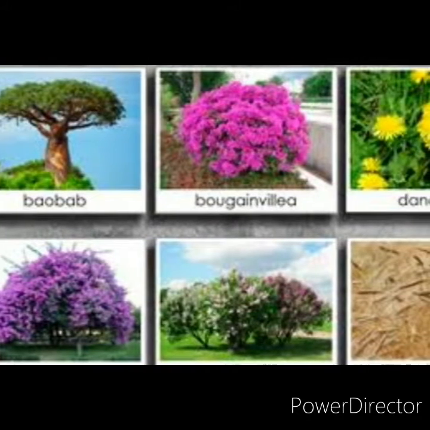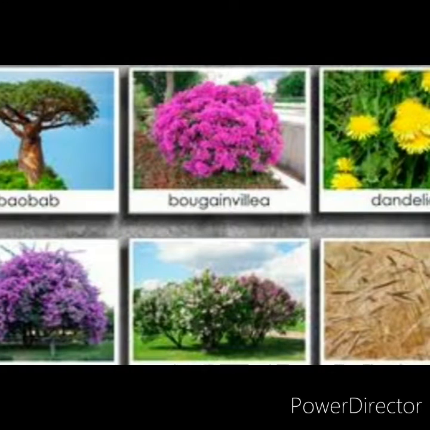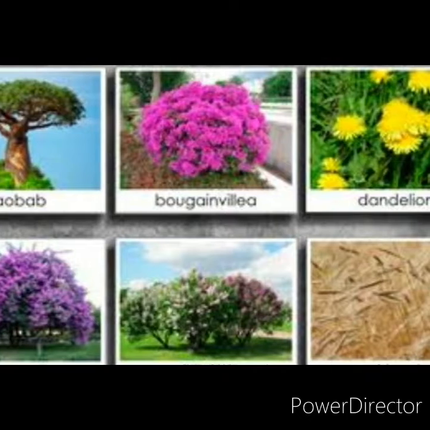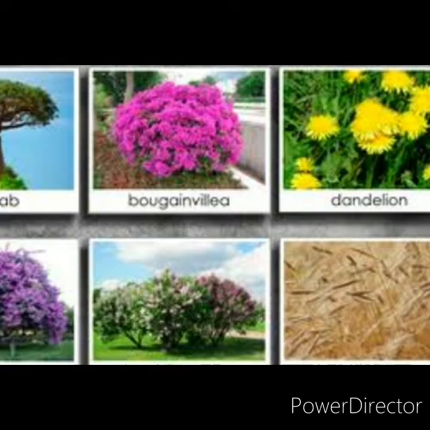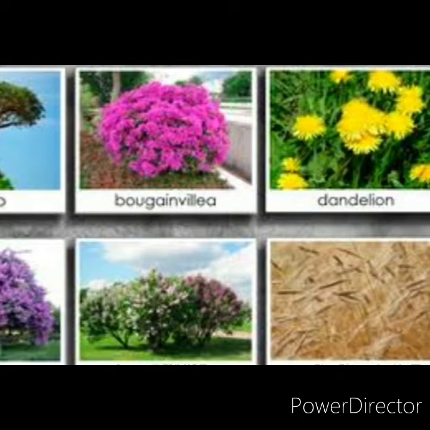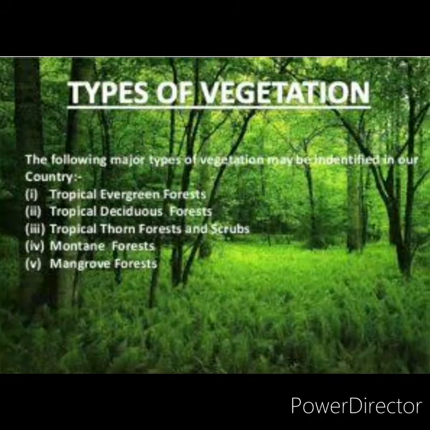What are the types of plant life we have? Bushes, herbs, shrubs, the longest trees, the largest trees, everything we are able to find in the natural vegetation. Most probably, on the basis of the soil as well as the rainfall, the vegetation type changes from place to place. In India, what types of natural vegetation can we find? That is what we are going to learn in this session.